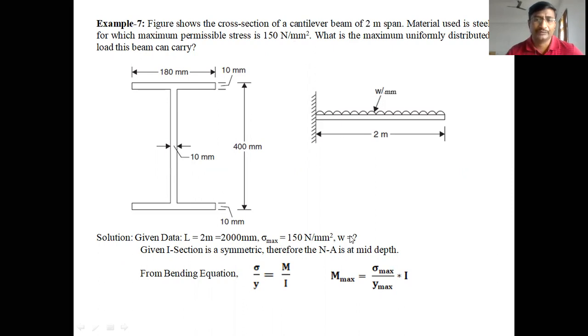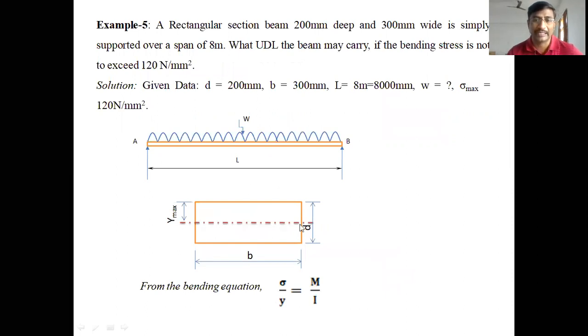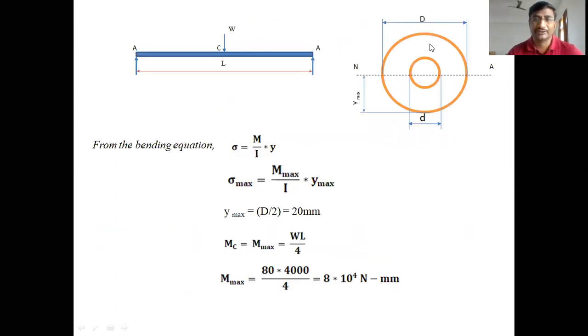In this problem, you are going to find the UDL value, that is the UDL load. What is the uniformly distributed load which is applied to produce 150 newtons per mm square maximum stress in the cantilever beam of I section? First of all, whatever section is given, we should check whether it is symmetric or not symmetric. Up to now, we solved the problem for rectangular sections, which are symmetric about the neutral axis, and also the hollow circular section is symmetric about the neutral axis.